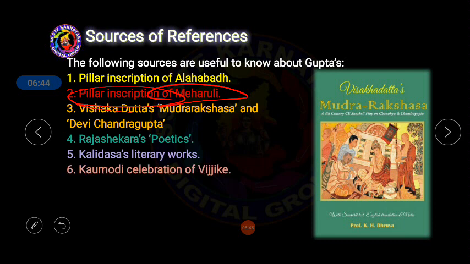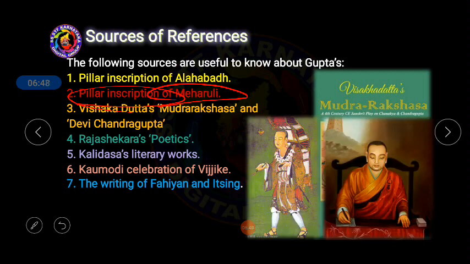Next come the accounts of Fa-Hien and Itsing. These are the foreign travelers who came to India, and they recorded their experiences in books written by themselves. By studying the books written by these two foreign visitors, we can understand how the Gupta Empire was progressing.